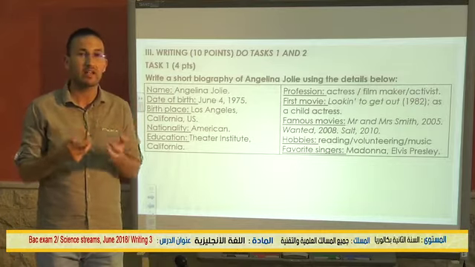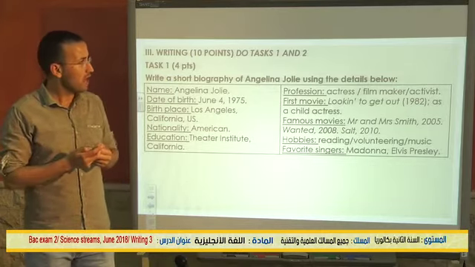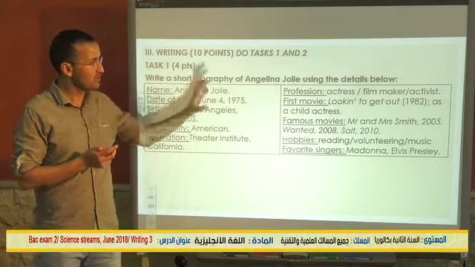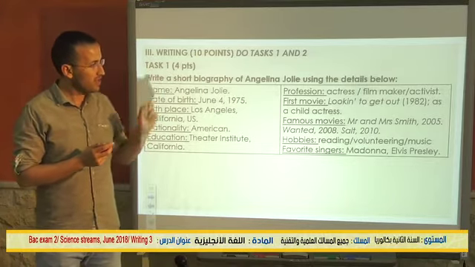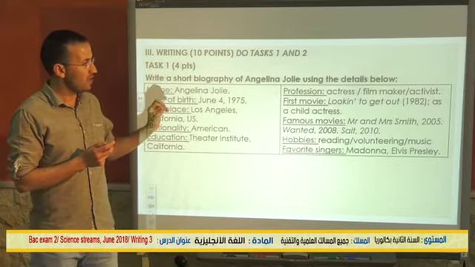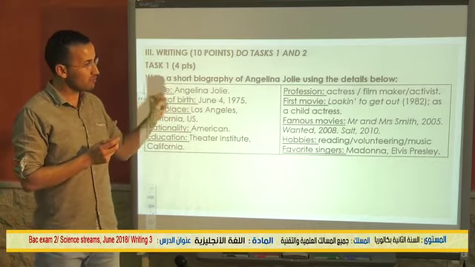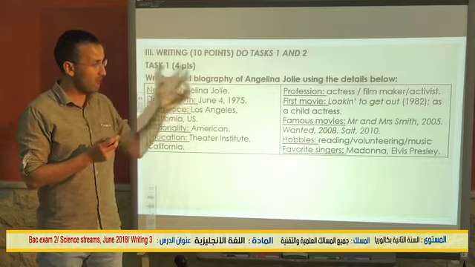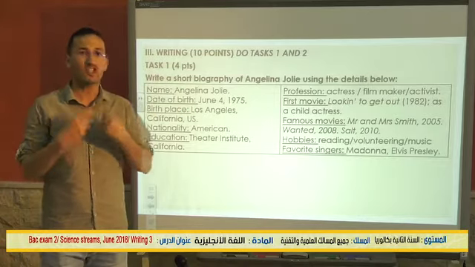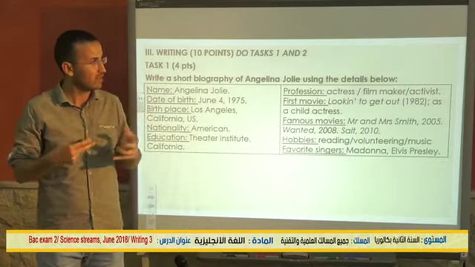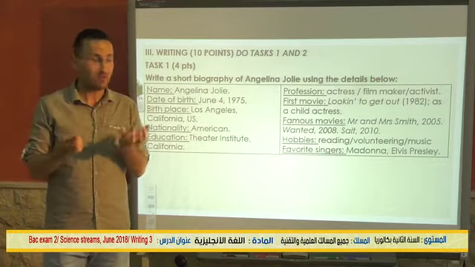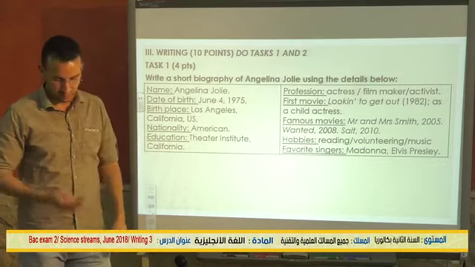We need linking words, of course, and we need to write full sentences, of course. As you can see here, we have the recipe to have a good paragraph. Now you just need to link. So let me show you how we can do this.